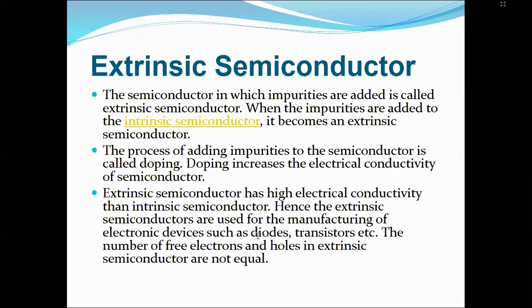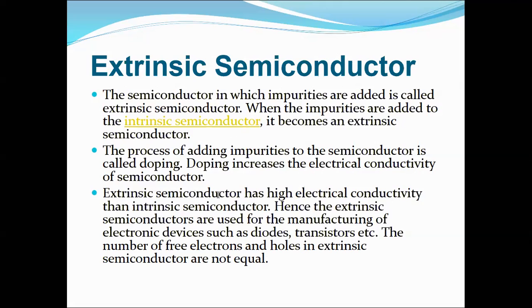So in an extrinsic semiconductor, there might be some doping, some external influence or external impurities to create conductivity in the intrinsic semiconductor at room temperature or even at low temperature, right? This kind of process is called doping, and doping always enhances the electrical conductivity.